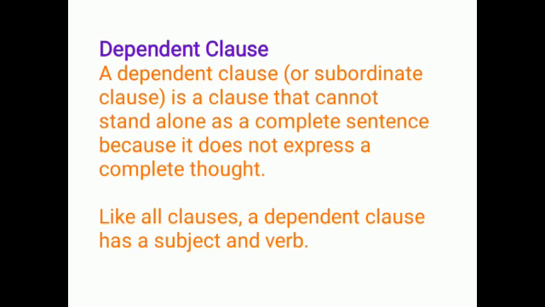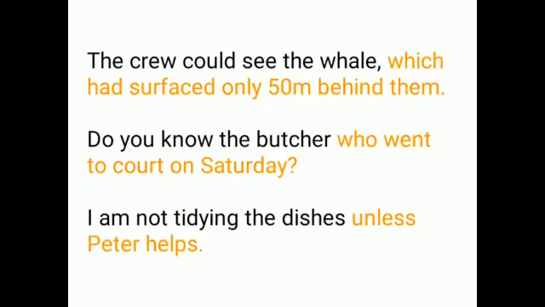Next we can see the dependent clause. A dependent clause is a clause that cannot stand alone as a complete sentence because it does not express a complete thought. It also has a subject and verb even though it does not stand on its own. The crew could see the whale which had surfaced only 50 meters behind them. So which had surfaced only 50 meters behind them is a dependent clause. It does not give complete meaning.